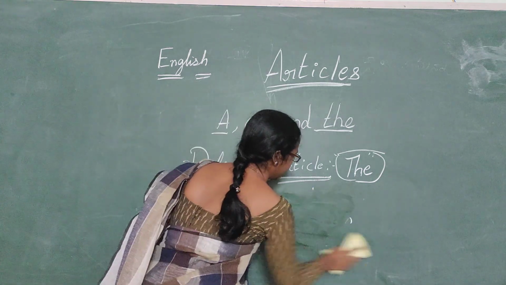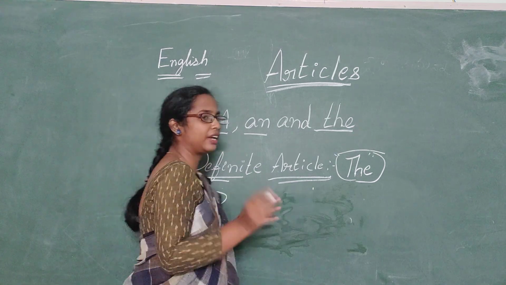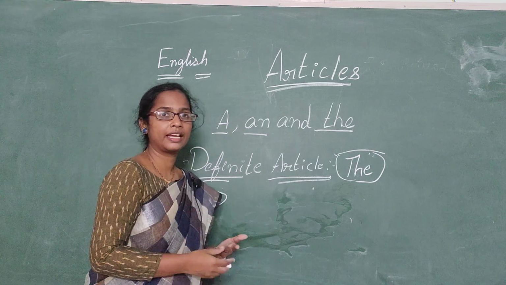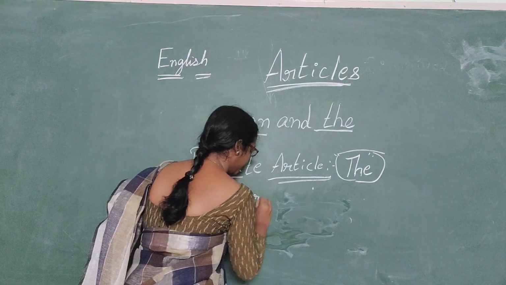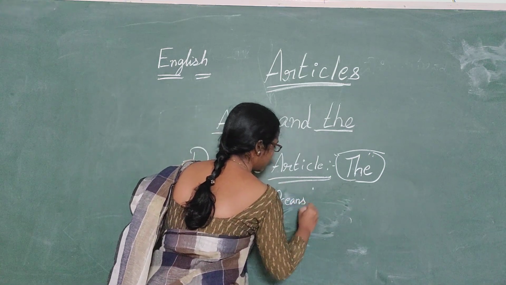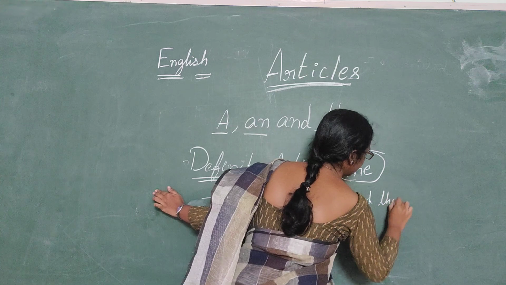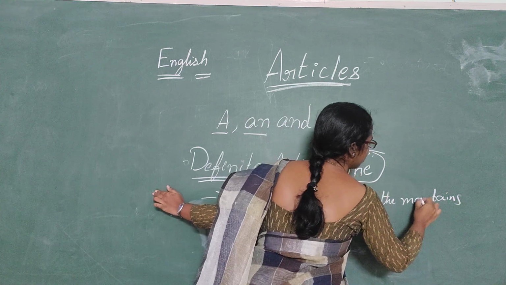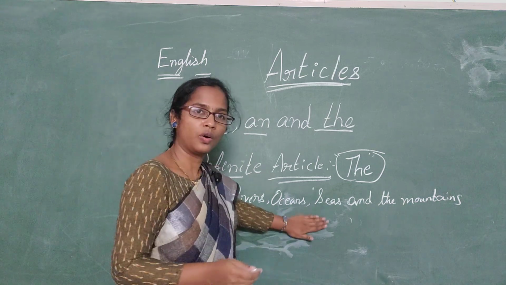So the third thing is, "the" is used, it comes in front of the rivers. It is used with the names of the rivers, oceans, seas, mountain ranges. Okay, so used before the names of the rivers, oceans, seas, and the mountains. Got it, children? It is used before the names of the rivers, oceans, seas.